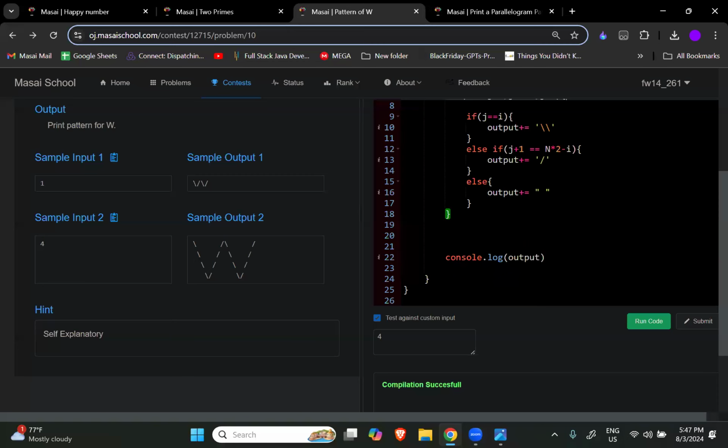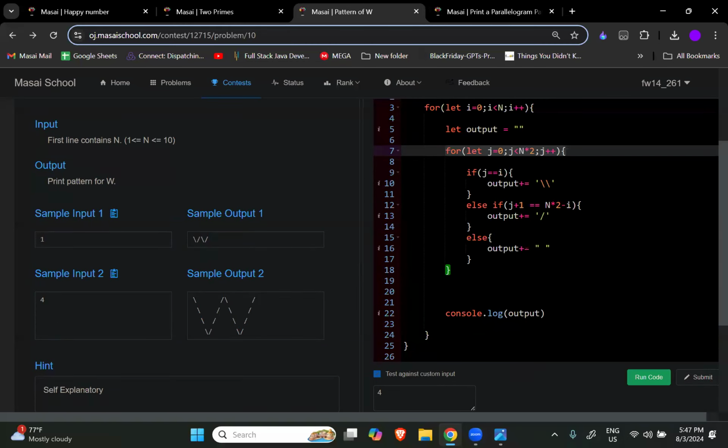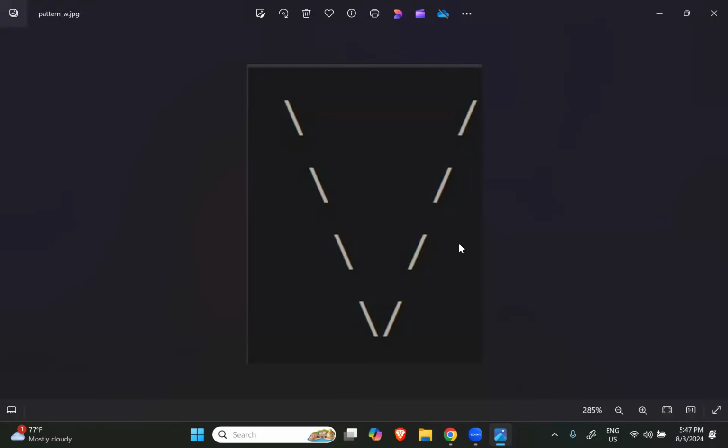For a better understanding, Shivam, try coding this once. To match the pointers for this else if condition, j plus 1 is equal to n into 2 minus i, make a diagram like this. I took this screenshot like this, and start dry running it from one point. You will be able to find the pointers where it is matching, where j plus 1 will be something like 2, and n into 2 minus i will also be equal to 2, and whenever both the pointers match you will get this line. Simple, that is what we are doing here.